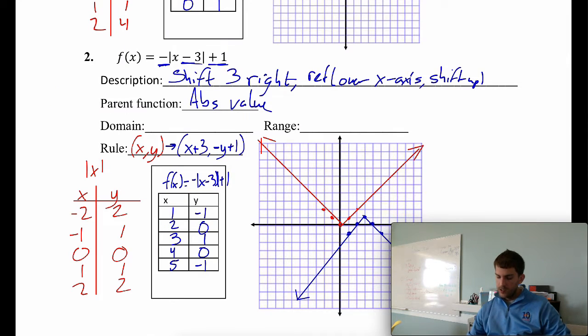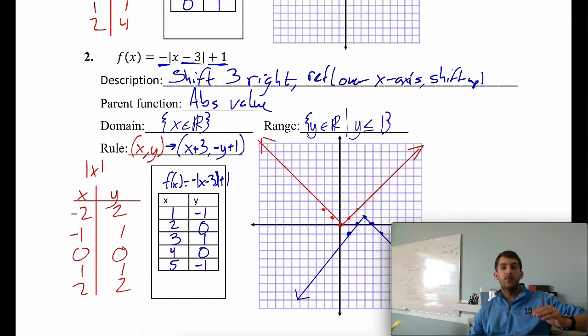For the domain, this pattern should be pretty consistent now. Our x's are elements of the reals, and we can plug in any real number we want. That's not a problem. You can do the absolute value of any type of number. The range, we're talking about the y values, so y's are elements of the real numbers, but we're not going to hit every y value. We're going to have to say our y's have to be less than or equal to 1. Every y value on that blue graph is 1 or below, so every number is less than or equal to 1.